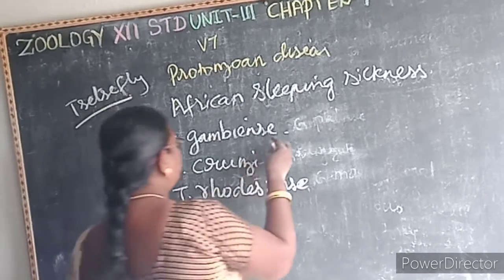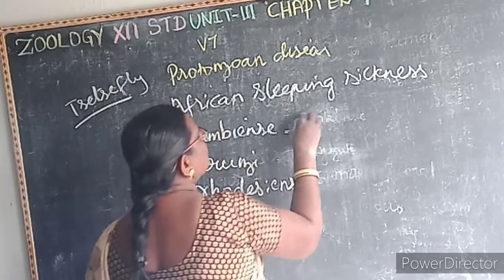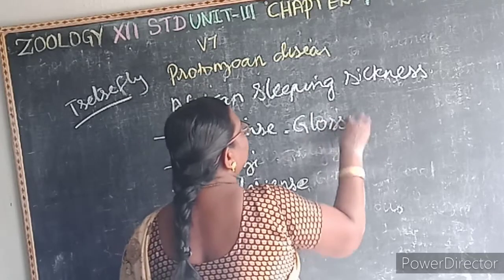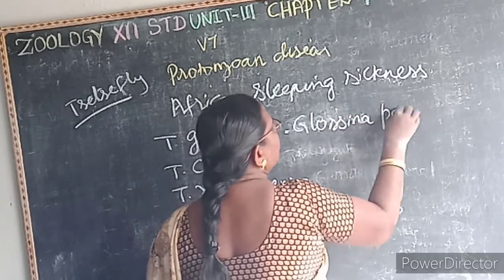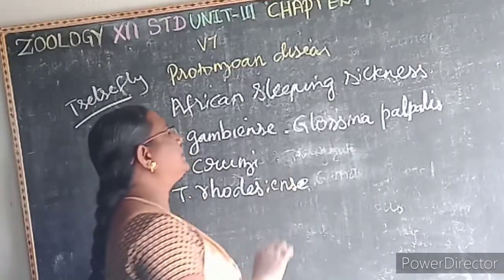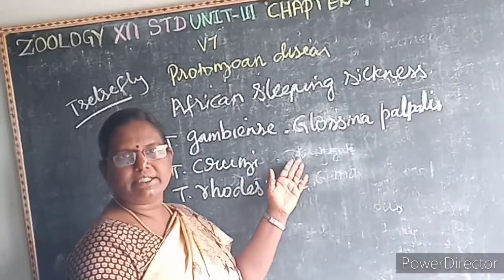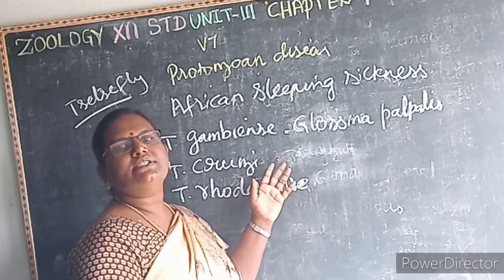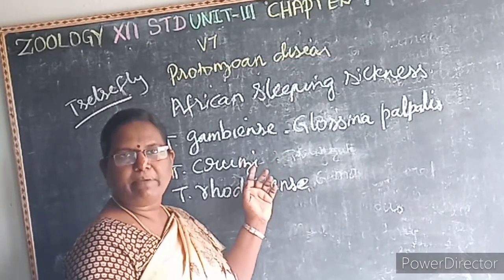Trypanosoma gambiense is transmitted by the vector Glossina palpalis, which is nothing but the tsetse fly. It causes Central African sleeping sickness.